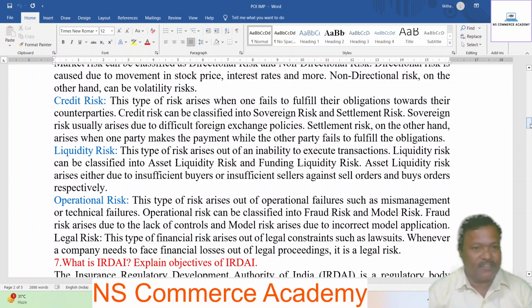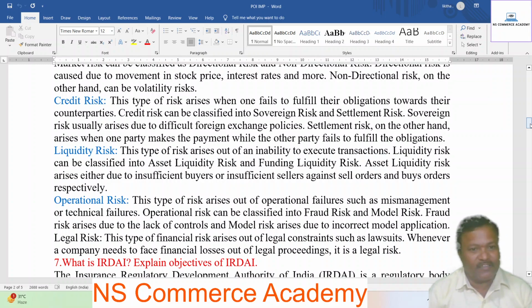Next, liquidity risk. This type of risk arises out of an inability to execute transactions. Liquidity risk can be classified into asset liquidity risk and funding liquidity risk. Asset liquidity risk arises either due to insufficient buyers or insufficient sellers against the sale orders and buy orders respectively.